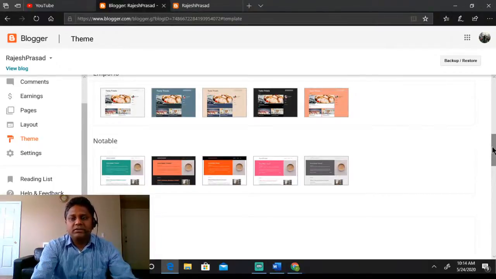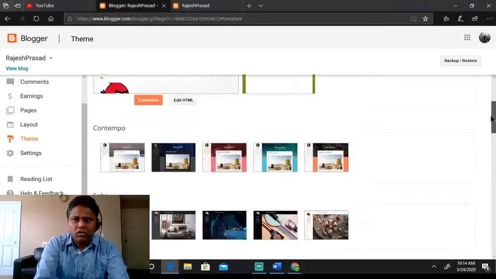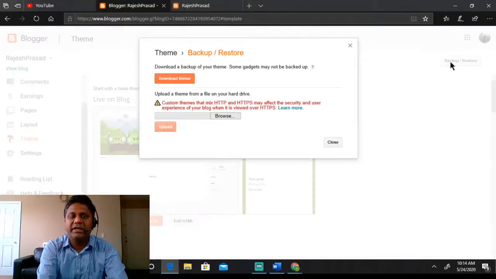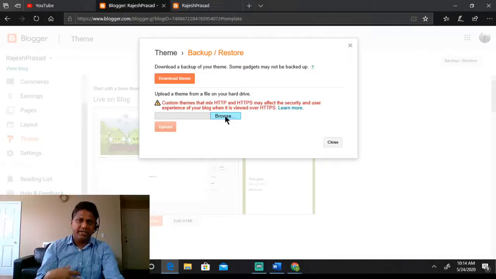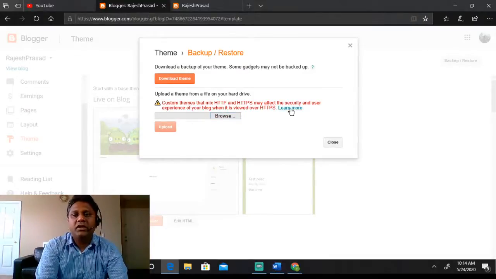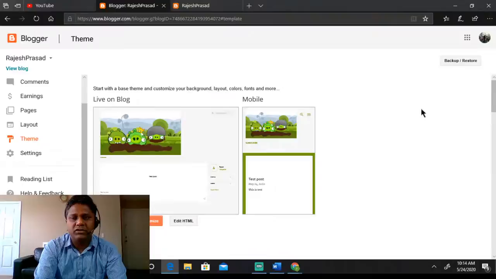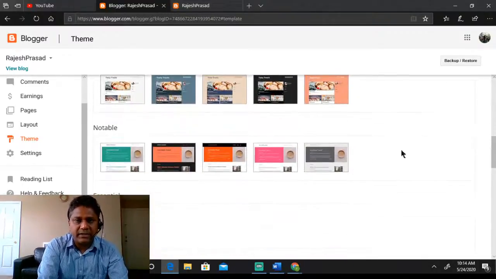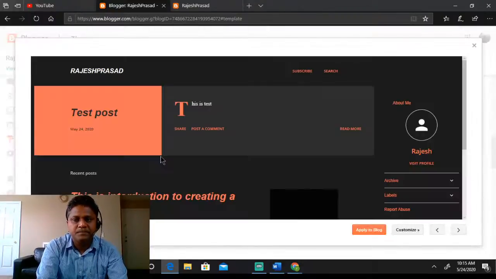Normally, if you have an old website and change the theme of it, you should back it up. So before deleting it, you should back up that thing. Backup is very simple. Just click on this download theme and it will download an XML, so that becomes your backup. And if you have downloaded a free theme from the internet, you can browse it here and click on upload, and it will be uploaded. So for now, let's not go to that complexity, but let me show you by selecting this theme.